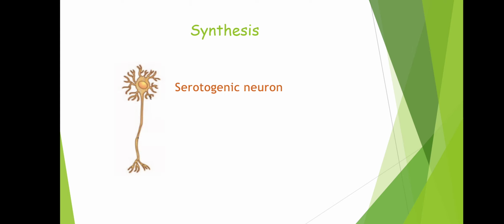Next, we'll check out the synthesis of serotonin. Suppose this neuron is your serotogenic neuron, like we have cholinergic neuron, adrenergic neuron, histaminergic neuron. Similarly, we have serotogenic neuron. Serotogenic neuron means synthesis, storage, and release of serotonin takes place in such a neuron. And the main area exactly where the synthesis, storage, and release of serotonin takes place is the nerve ending of the neuron. So we'll zoom into this nerve ending and check what steps are involved in the synthesis, storage and release of serotonin.